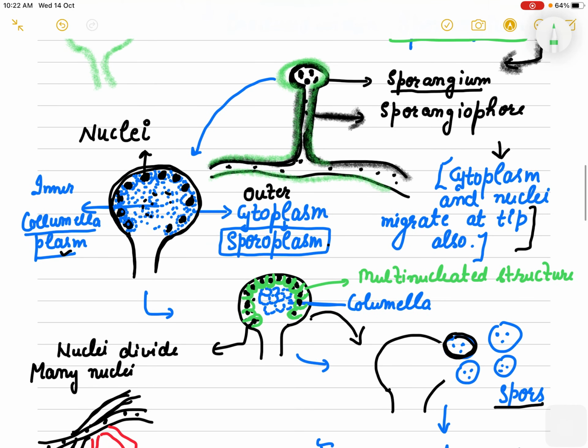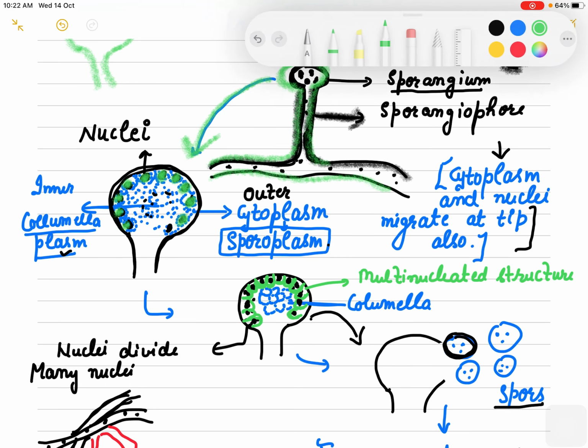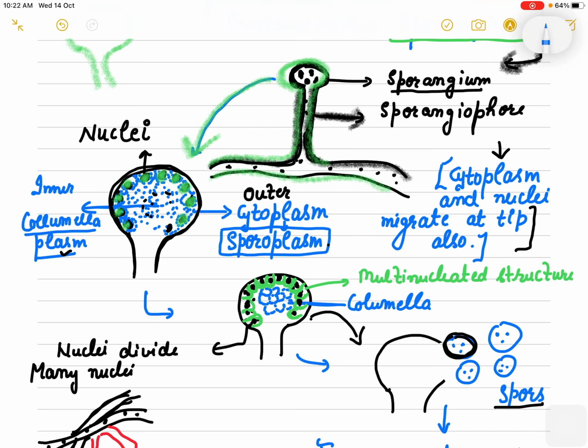Now if we enlarge this sporangium, at the corners they have nuclei, and around these nuclei there is cytoplasm, on the outer side as well as the inner side. So let's name them.